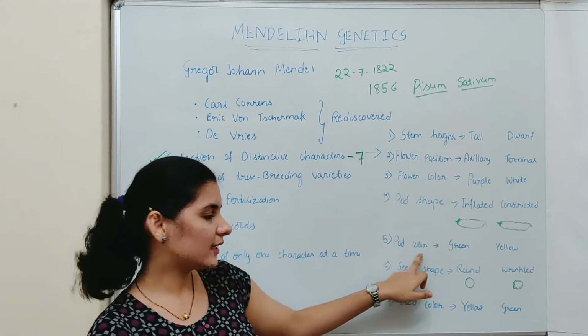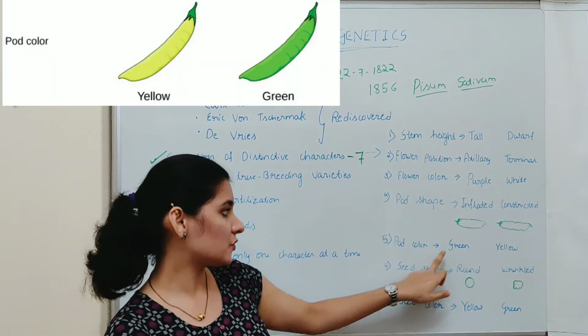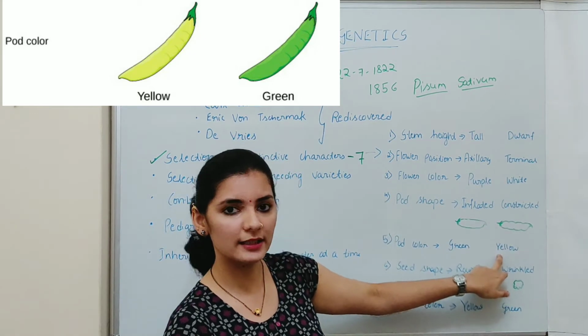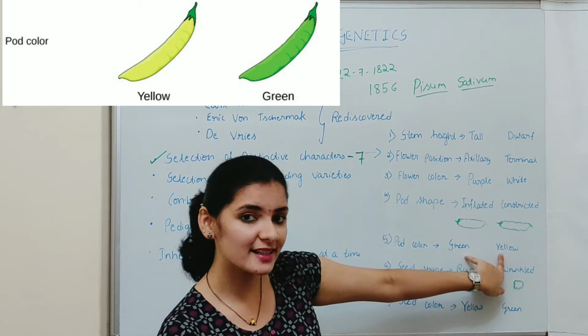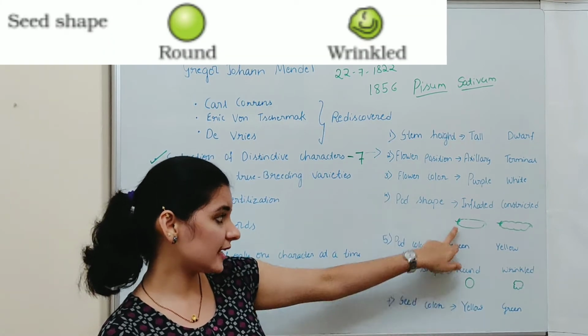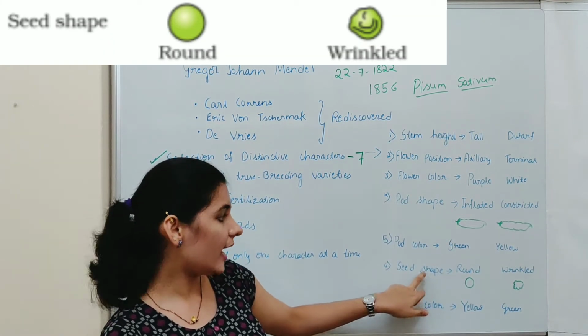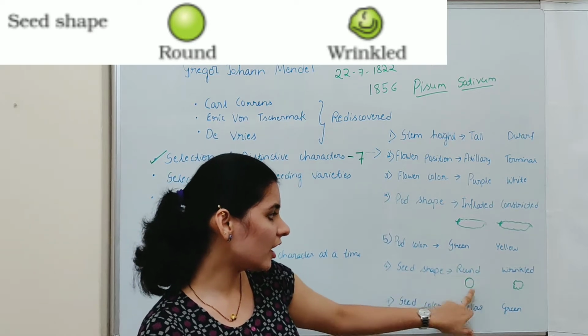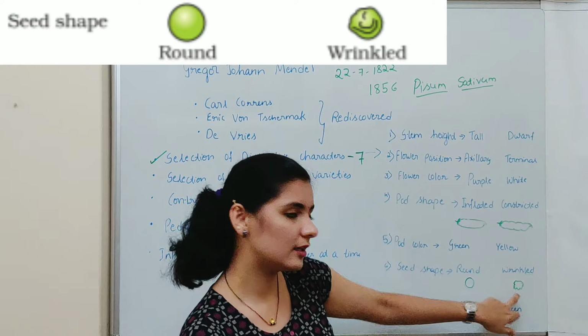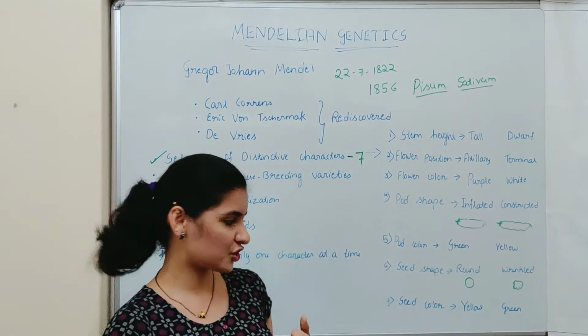Next one is pod color, the color of the pod. Some of the pods were green in color and some were yellow. Again, it can be easily distinguished. Next one is seed shape. Inside the pod there will be seeds, and for the shape of the seeds, some seeds were completely round shaped, and some were wrinkled or irregularly shaped.